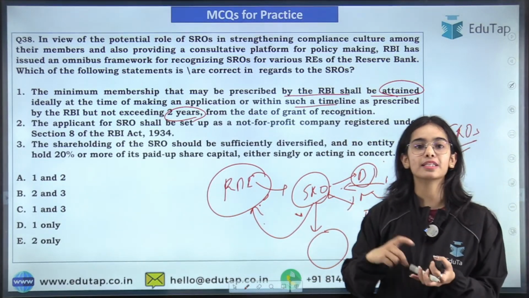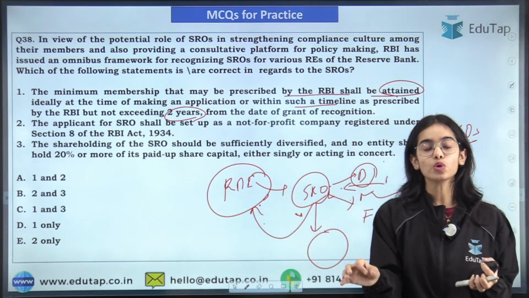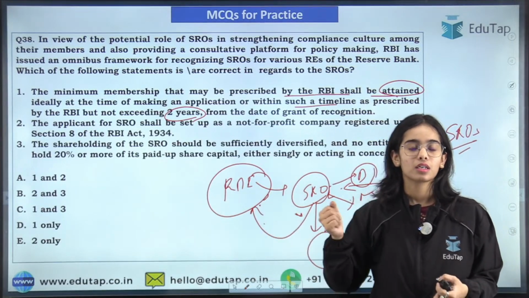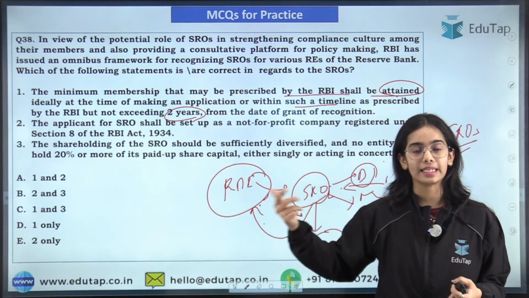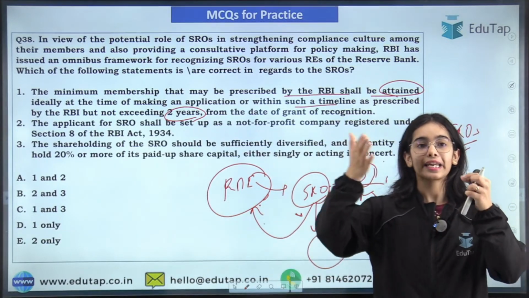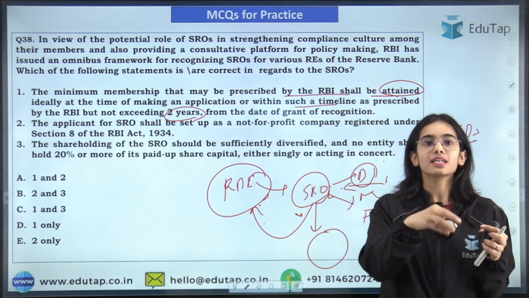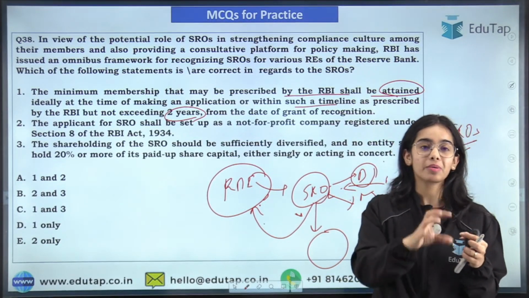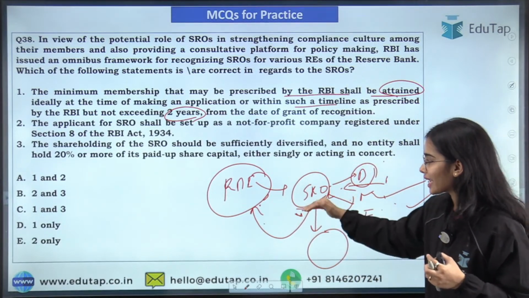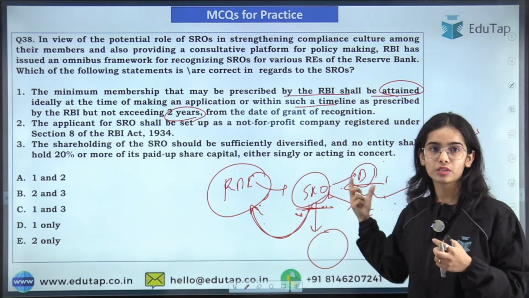So if the SRO is in the fintech sector, at least the minimum members should be there in the SRO, so the self-regulatory organization can represent the fintech sector. Let's say for the poor people, there should be minimum members that are connected with the leader, so that the leader can represent the ideas, the demands of the poor people. Similarly, for the sectors also, the minimum members should be there in the SRO, so the SRO can represent the ideas to the RBI for the whole of the sector.